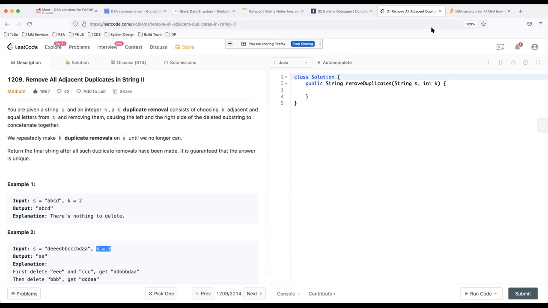The brute force. Let's talk about the brute force first. Brute force is easy. Let's say that I'm using a stack. How can I solve this particular problem using a stack?